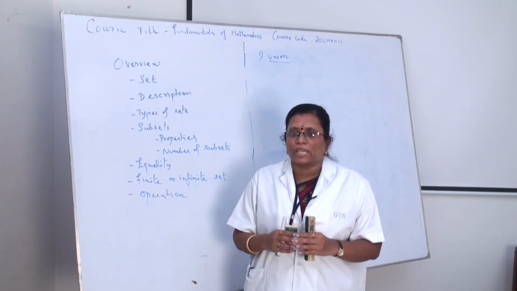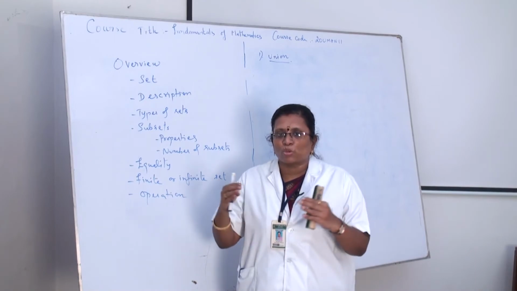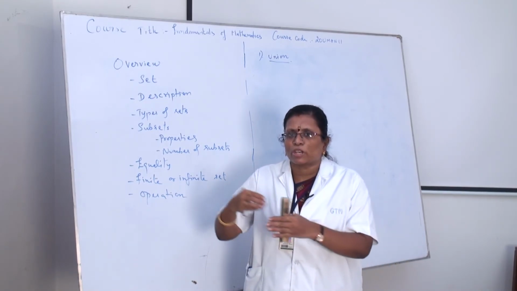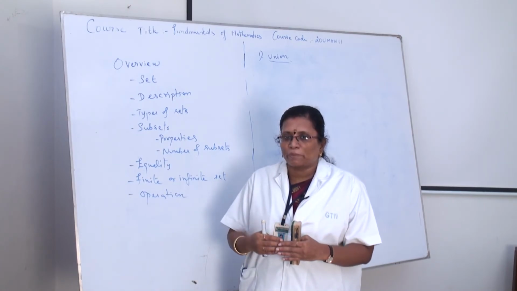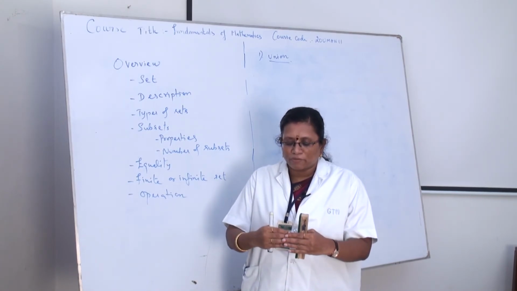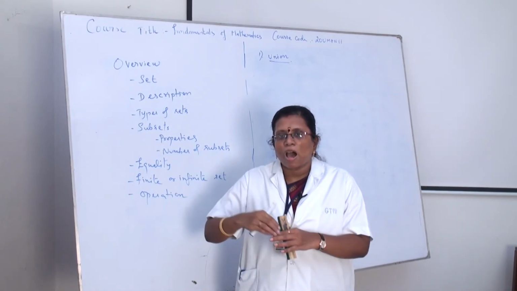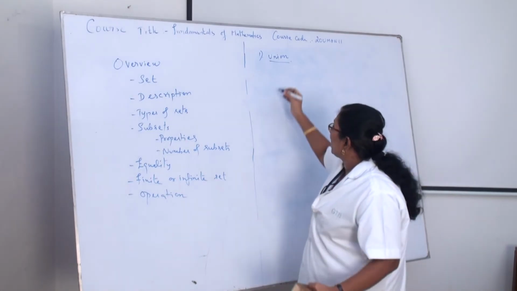Union, the actual meaning is, suppose you are taking two sets, some elements are in A, some elements are in B, then union means the elements which are in A or the elements which are in B or both. Okay.